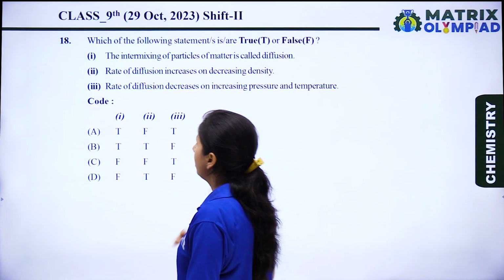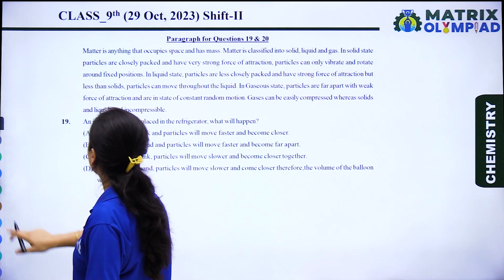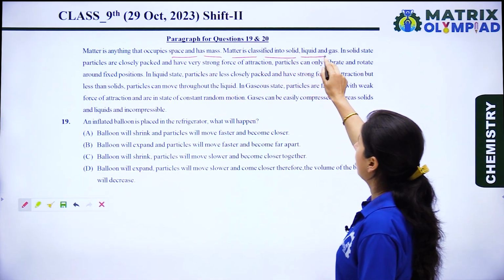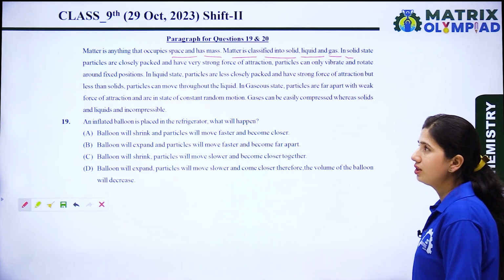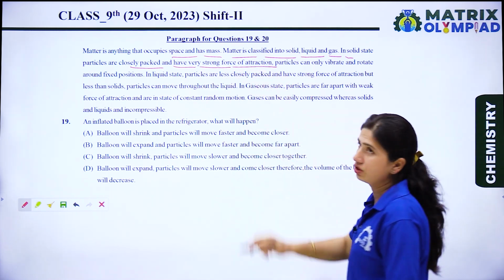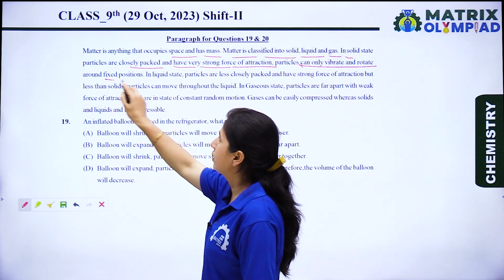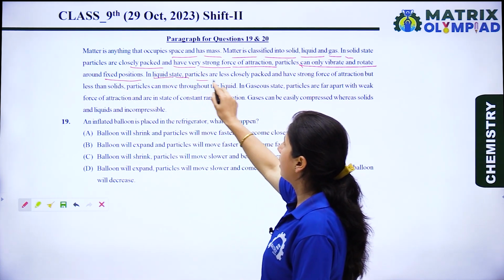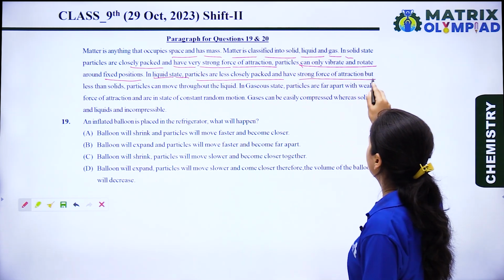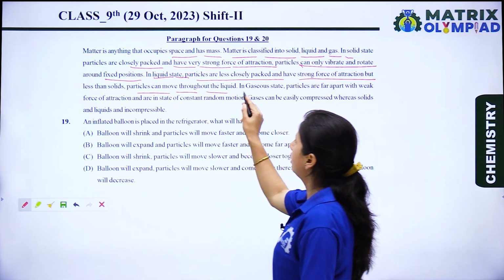Now let's see the next question. The next question is, matter is anything that occupies space and has mass. Matter is classified into solid, liquid, and gas. In solid state, particles are closely packed and have very strong force of attraction. Particles can only vibrate and rotate around a fixed position. In liquid state, particles are less closely packed and have strong force of attraction, but less than solid. Particles can move throughout the liquid.